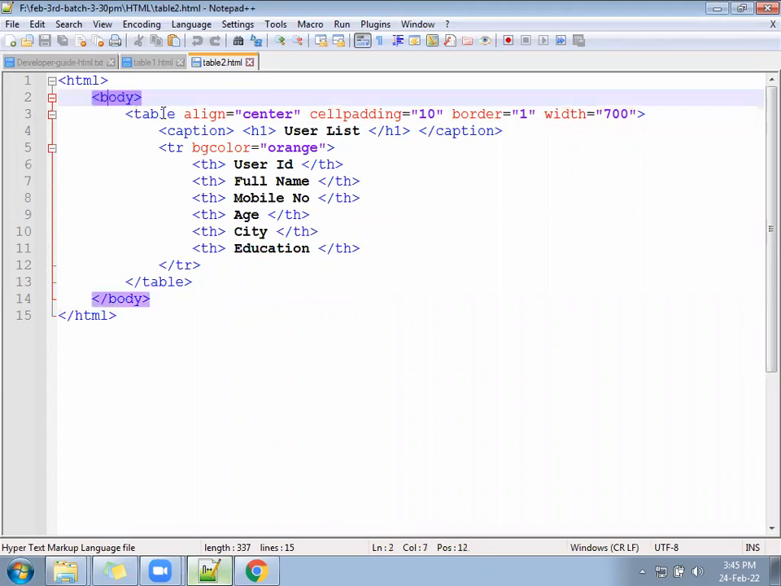You can create a new file, table2.html, and write in that. The code is here already. You can just copy and place it in your HTML file. And from there, you can continue together.